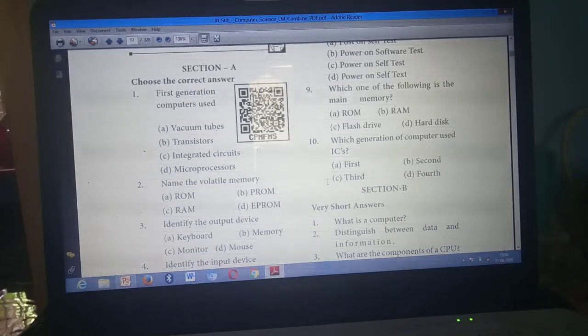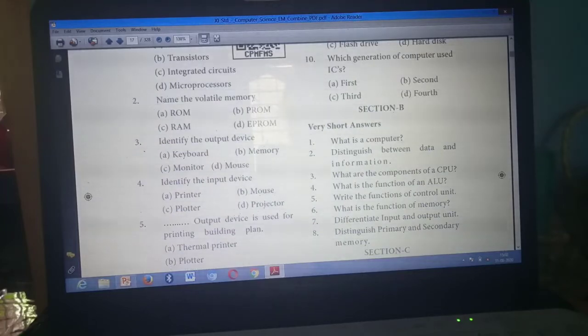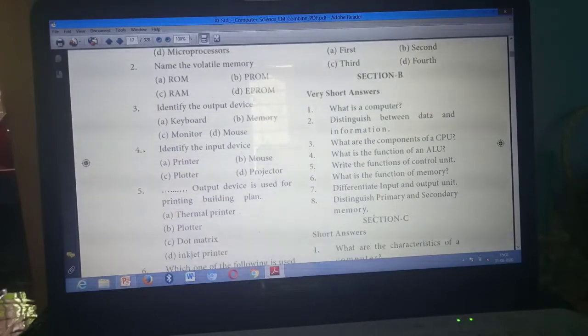Finished? Next we are going to mark 2 mark questions. These are very short answers, meaning 2 mark questions. Short answers mean 3 mark questions. So first you write the page number here. Afterwards I'll explain in which page numbers, from where to where, you need to mark. So first, what is a computer? Write the page number 4. Here write 4. Have you all marked? Have you written?